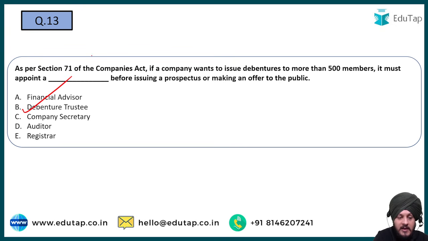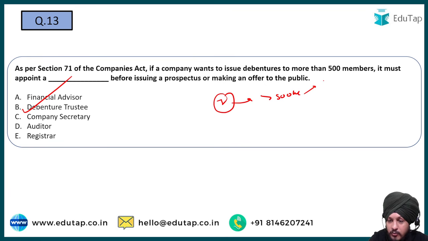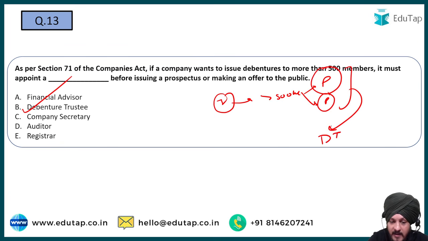It is going to be the debenture trustee. Because basically when a company is issuing the debenture to more than 500 members, right? It can be either through the prospectus or it can be an offer to the public, right? So in that scenario, basically what is going to happen? It is mandatory for the company to appoint a debenture trustee as a part of it.